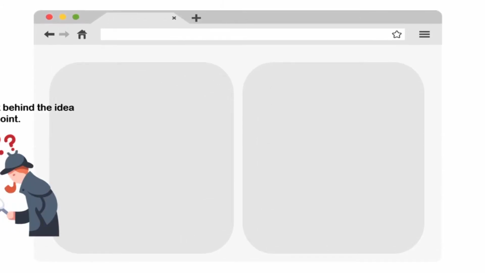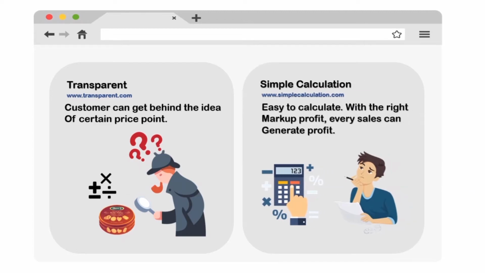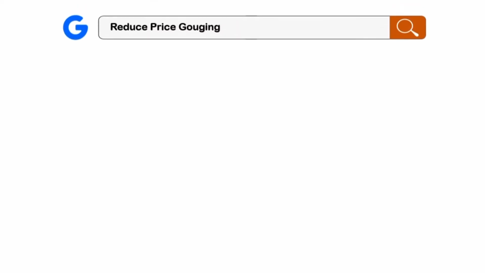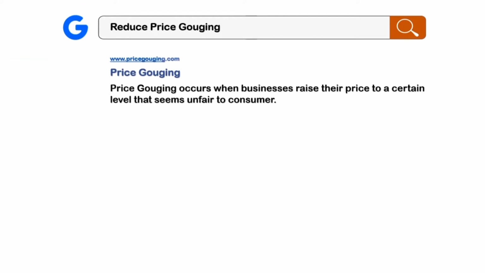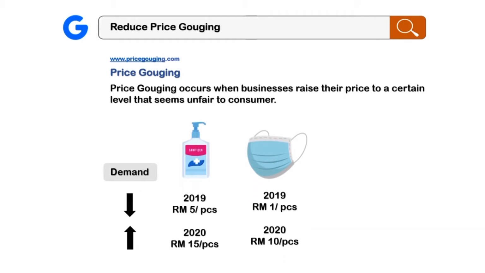Another advantage is its transparency. Customers can get behind the idea of a certain price point and it is easy to calculate. With the right markup profit, every sale can generate profit. The next advantage is it reduces price gouging. Price gouging is the occurrence when businesses raise their price to a certain level that seems unfair to consumers. For example, in 2019, the demand for masks and sanitizer is low, which causes the prices to drop.